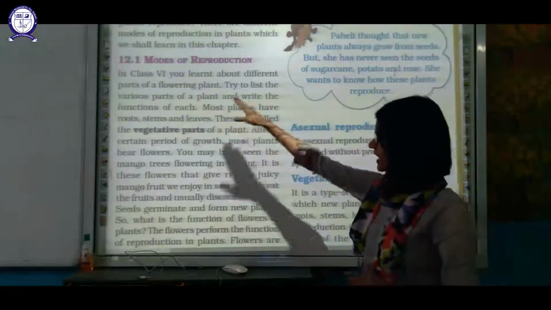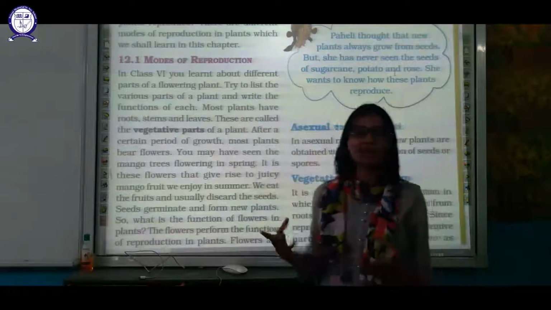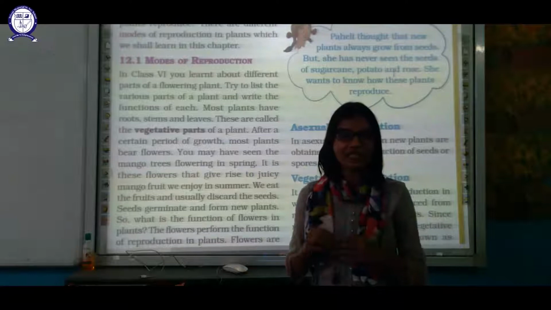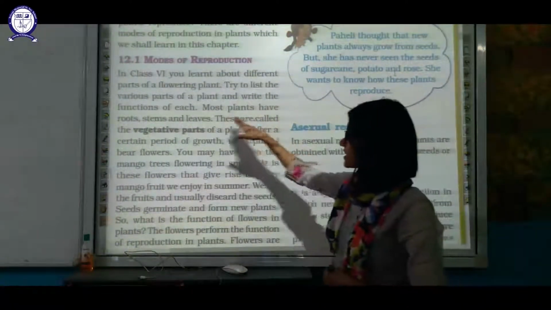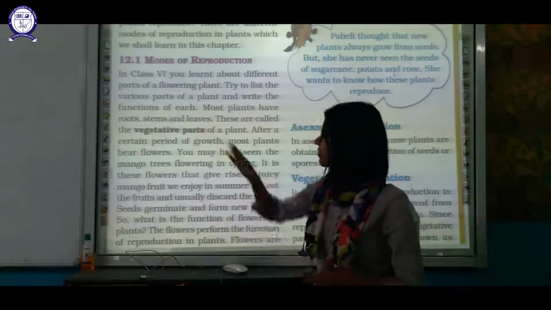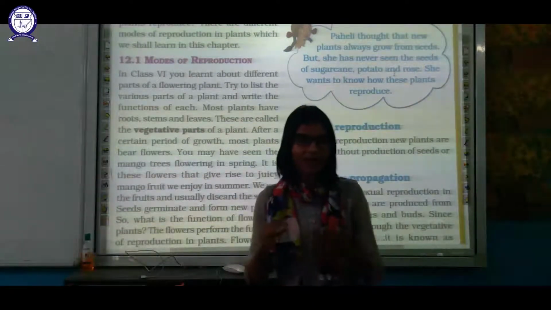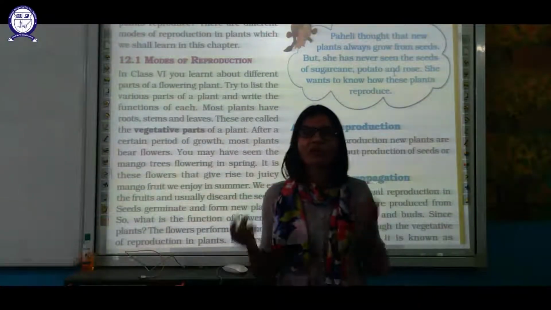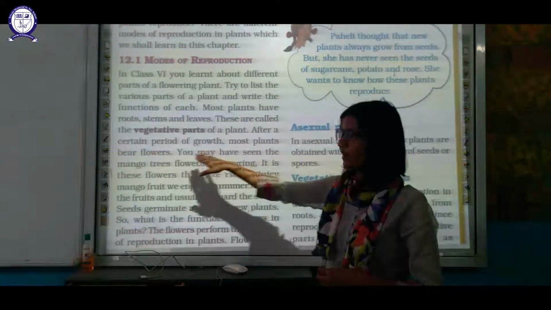In class 6 we have read about the different parts of a flowering plant. Try to list those. I hope you remember sepal, petals, stamen, pistil. I hope you remember all these parts of a flower. Most plants have roots, stem and leaves. Root, stem and leaves are the vegetative parts of the plant, but the parts of the flower are all reproductive parts of the plant. After a certain period of growth, most plants bear flowers.